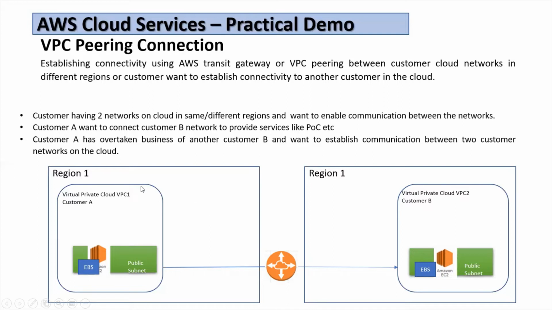I have already created VPC 1 and VPC 2 and created a public subnet and launched a Linux machine in it, and also launched another machine in the public subnet of VPC 2. We will create the VPC peering connection to establish communication between these two VPCs. So let's go to the AWS console and check the practical concept.